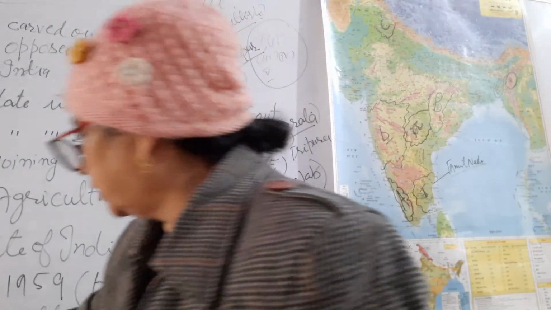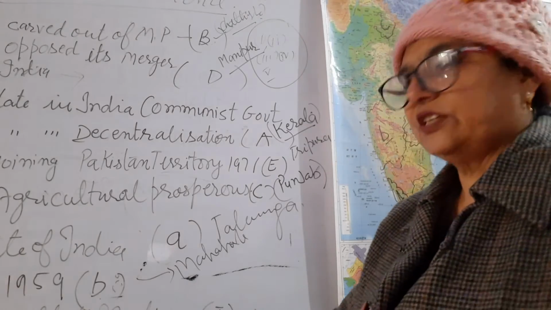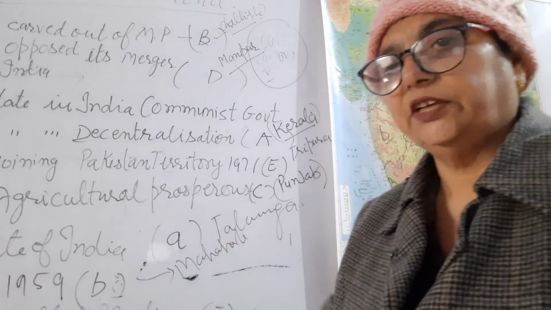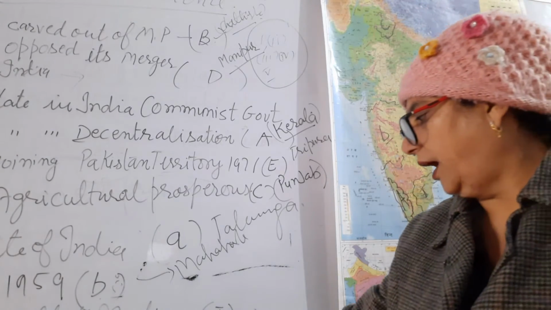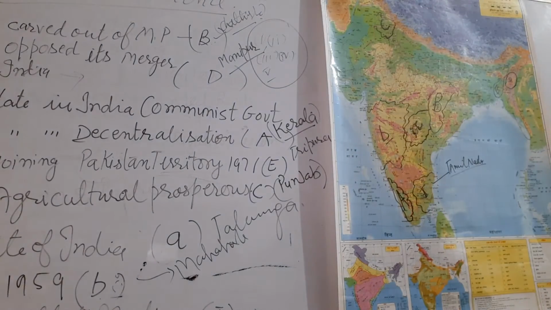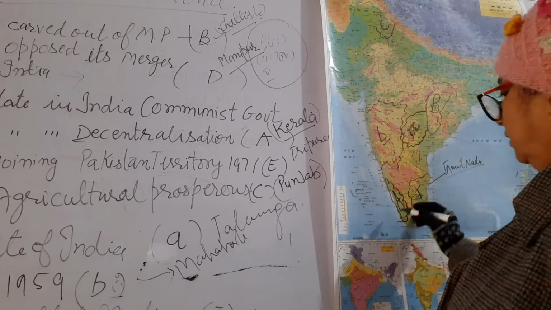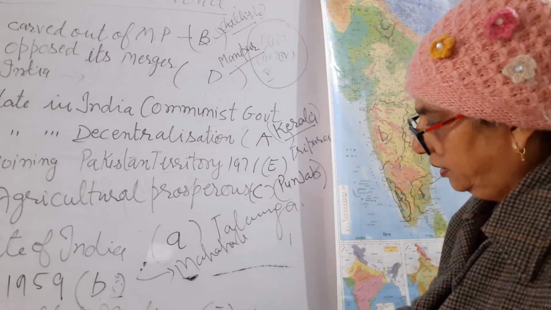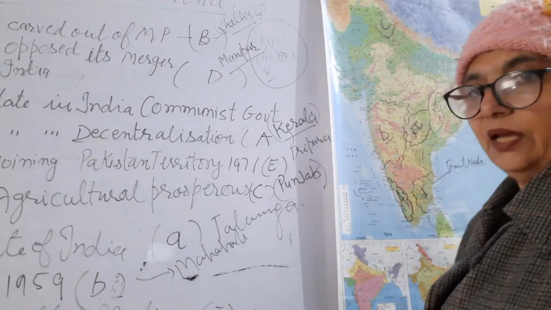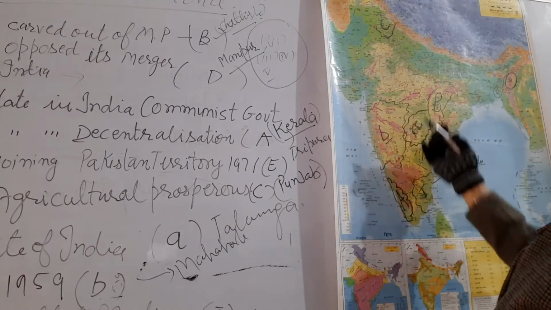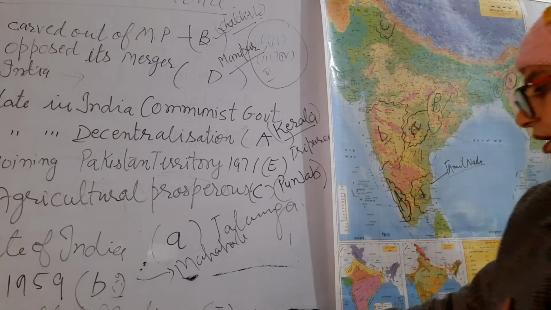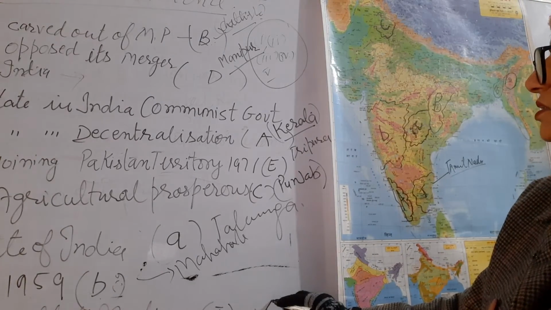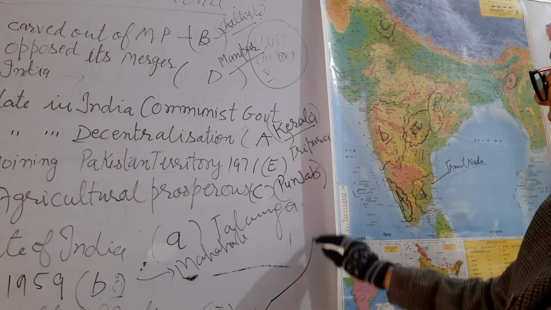Then our next question 9: the state to which the communist leader E.M.S. Namboodiripad belonged. Very simple. Once again here it is written capital A. A capital is written, and we have to recognize it; it is here, capital A, in Kerala. Ultimately this question belongs to question number 3.